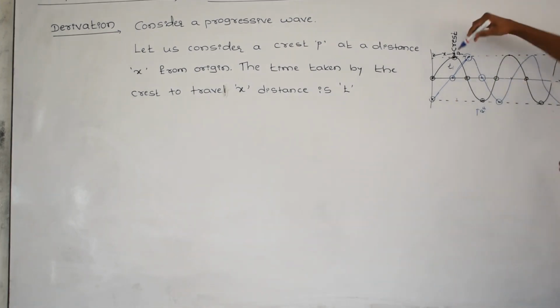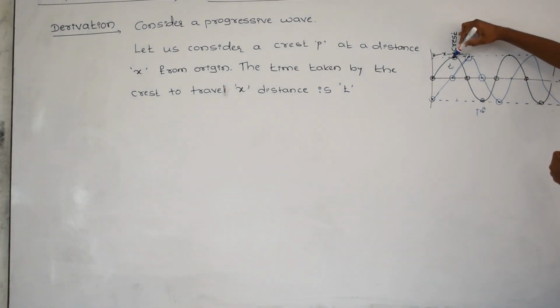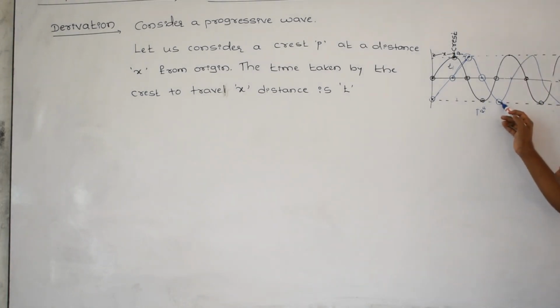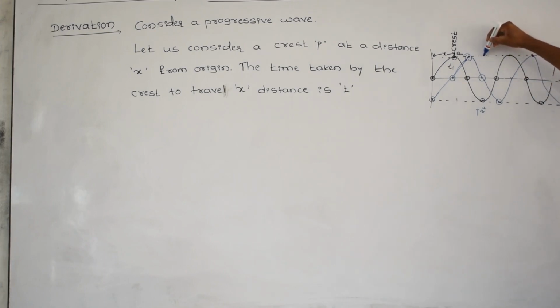Observe very carefully. This crest has moved this much distance. It was here. Actually this crest is at this point. After some time this crest moves to this point and this trough moves to this point. Next again this crest moves to this point, this trough moves to this point. This goes on continuously.